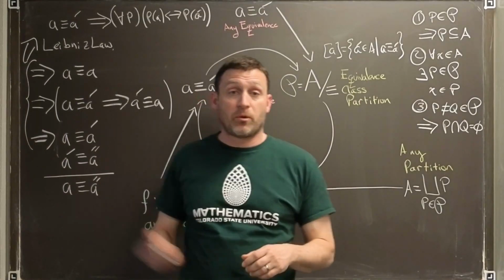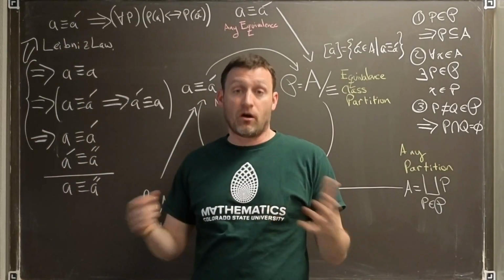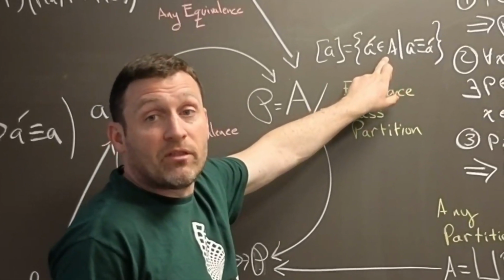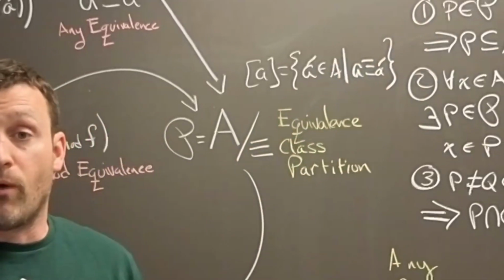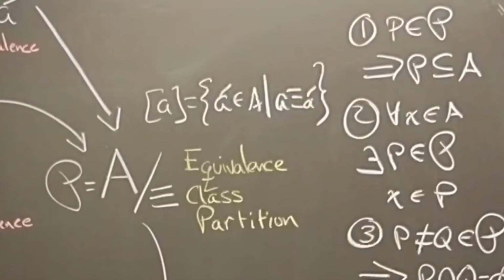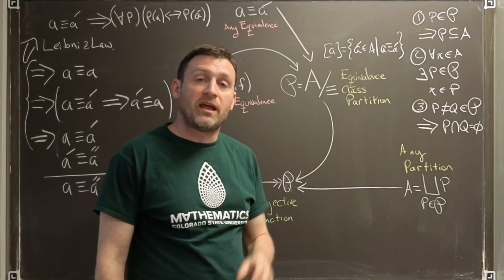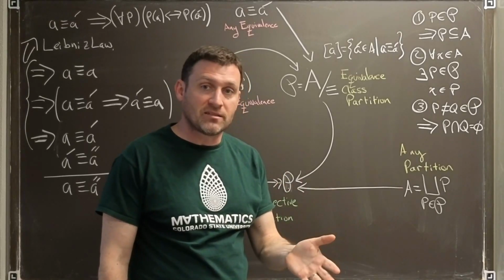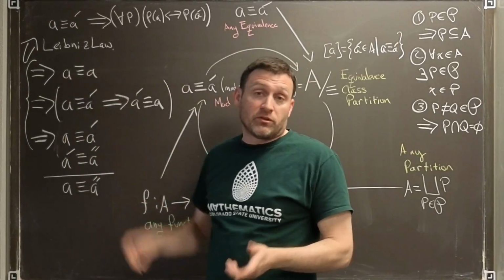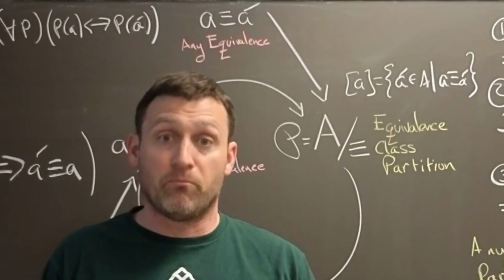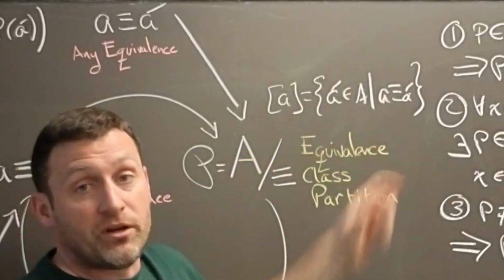We can tick off the properties of a partition by looking at these three conditions of an equivalence relation. For example, from the beginning, we see that everything lies in A, so 1 is satisfied right away. In order to get 2, we need to have every point in A have some equivalence class that contains it. Well, since A is equivalent to itself, this equivalence class always contains the representative little a. Not surprising, perhaps, but important to verify. We now have 1 and 2.